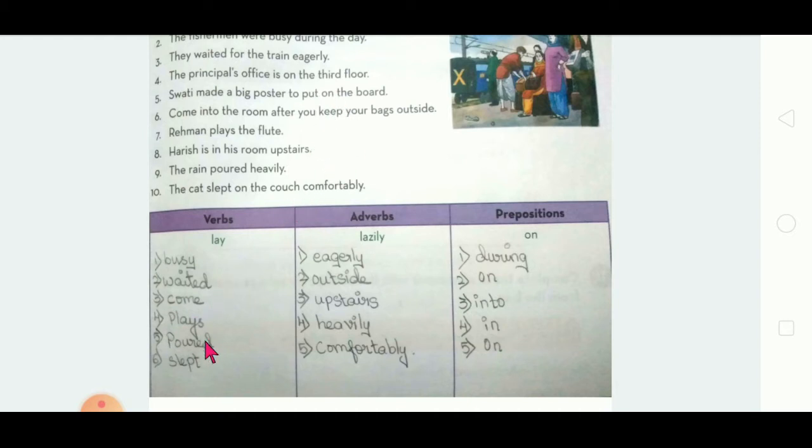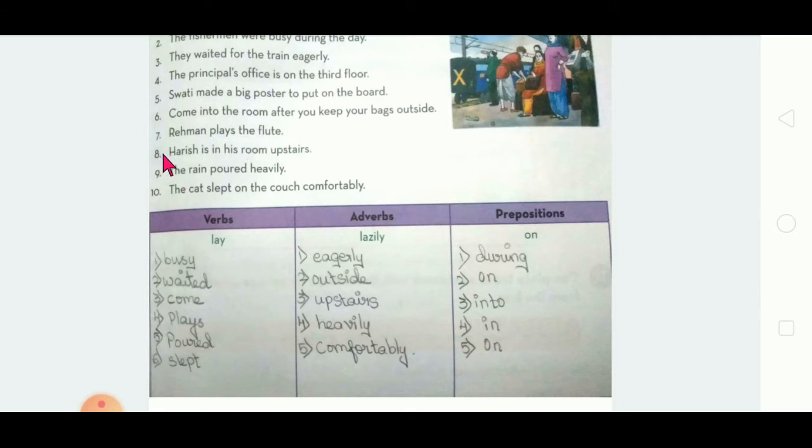Even if I didn't write it, no problem, you can write. Keep is a verb. Write under verb keep. Outside is a preposition? No. Outside is an adverb. Please write under adverb. Outside is an adverb.